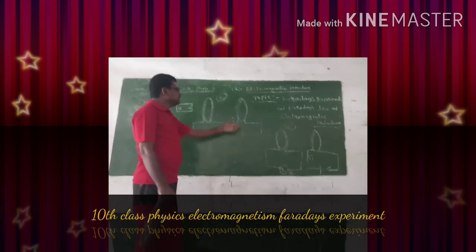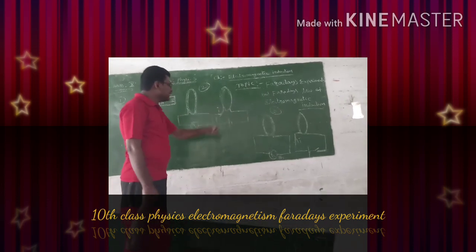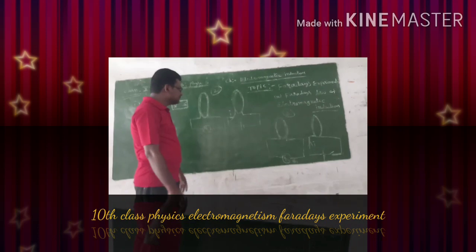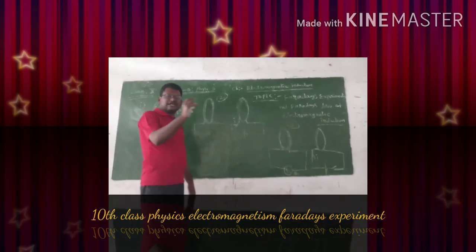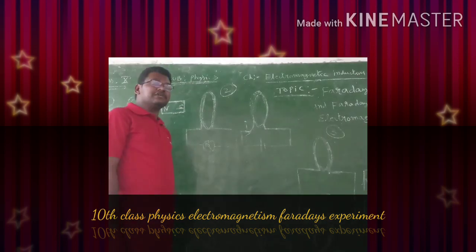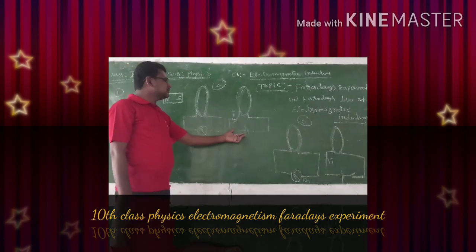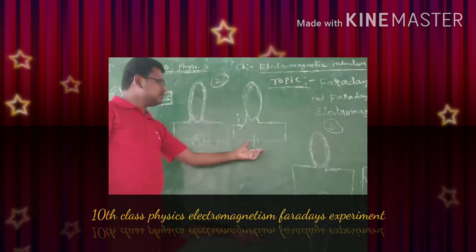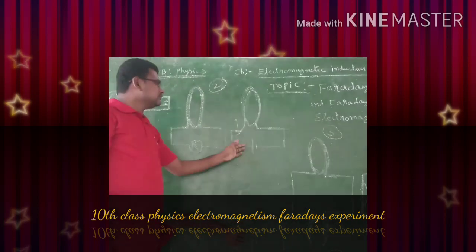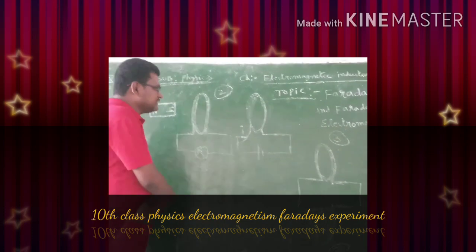So here, in the place of a bar magnet, he took a coil having a battery. Already we know that a coil through which a current flows acts as a bar magnet having two poles, a north pole and a south pole. So here, in the place of a bar magnet, scientist Faraday took a coil through which current is flowing.